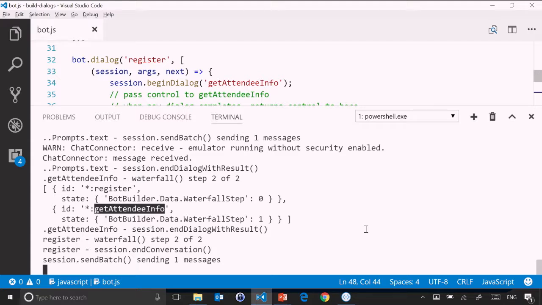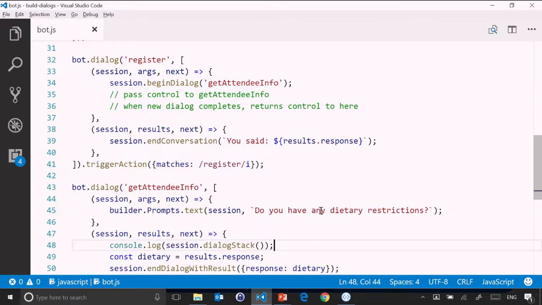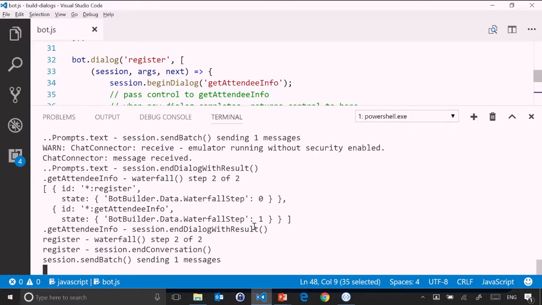Now, one other thing that's very interesting here is if you take a look at behind the scenes, we can also see the state. So we can see what's about to happen, where it happens to be, etc. So in our case, when we set up our call to get attendee info, we did that from the first step in the register dialog. And then when we printed out the information, we actually happened to be in the second step. We were right here. So we were in the second step of that waterfall dialog. So that dialog stack can give you a lot of great information about what's going on inside of your bot.